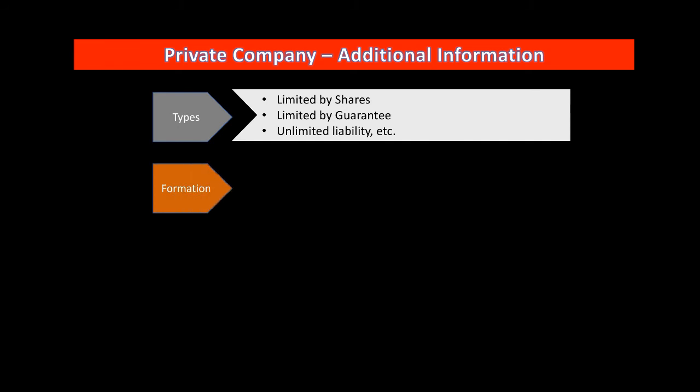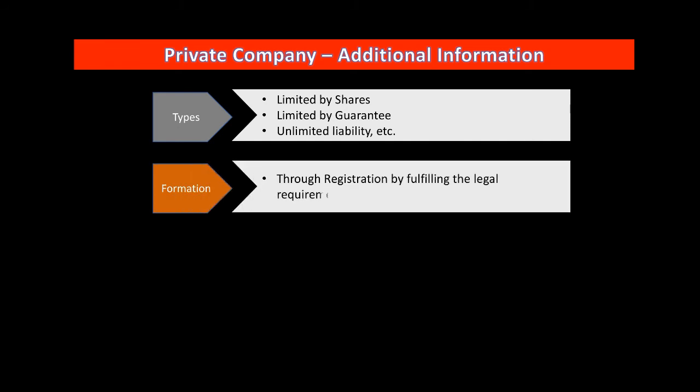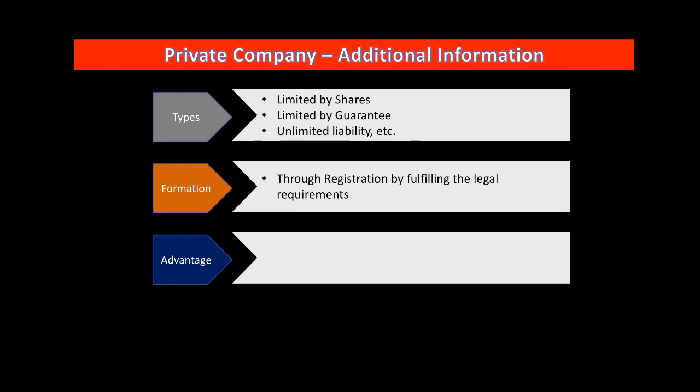The next one is formation through registration by fulfilling the legal requirements. Of course, under the law there are certain provisions and procedures that you need to follow to form a private company, and it is comparatively very easy to form. Next one is advantages. Let's check out. Only a minimum of 2 directors are required. So to run a private company, only 2 persons are required. 2 persons can form a company.